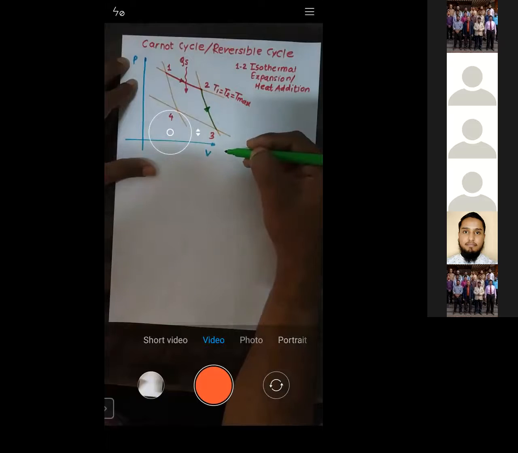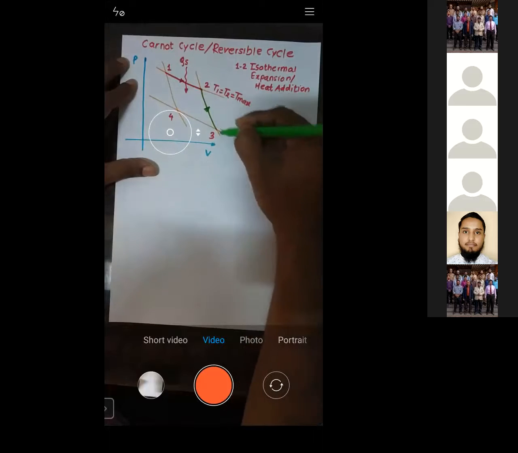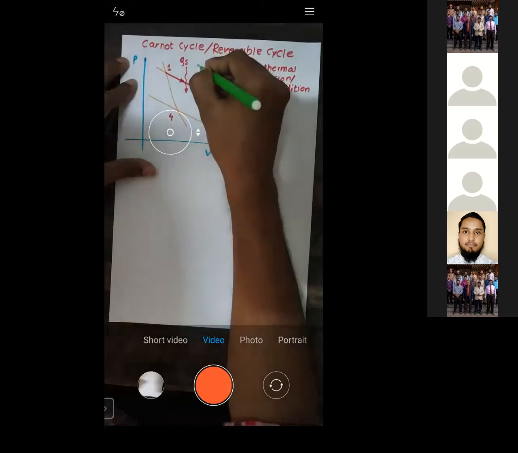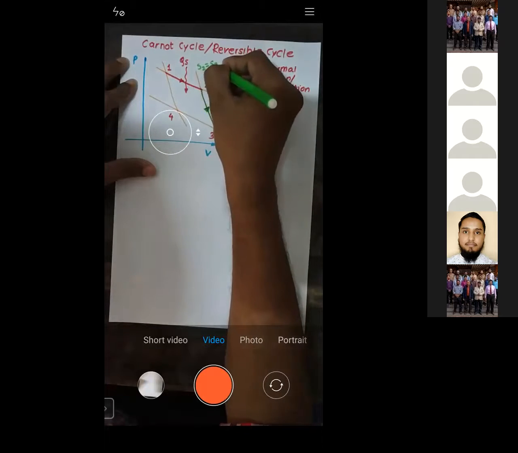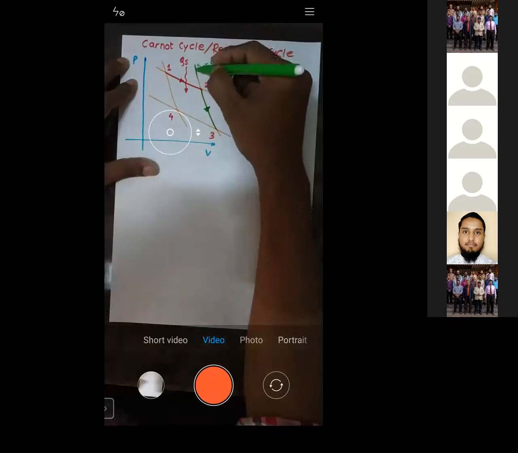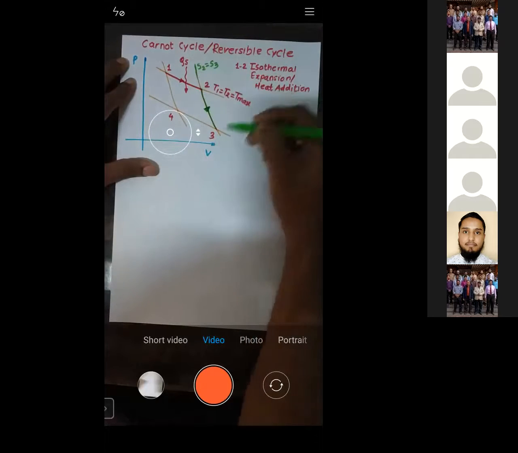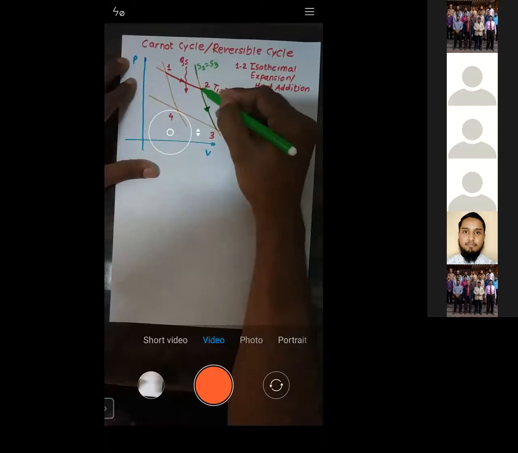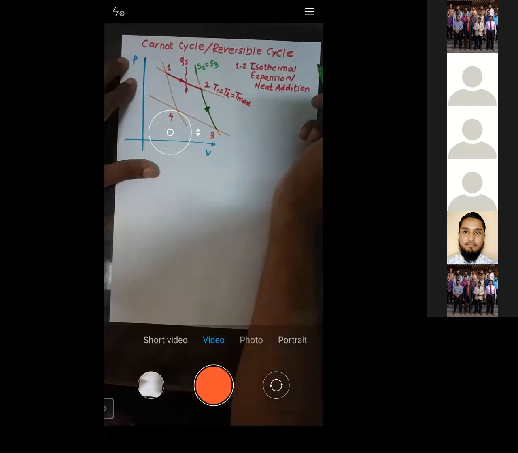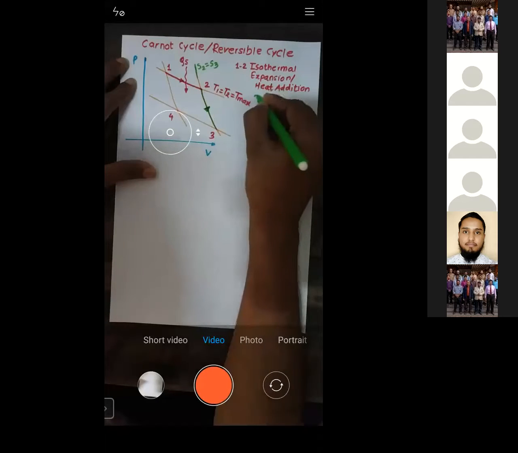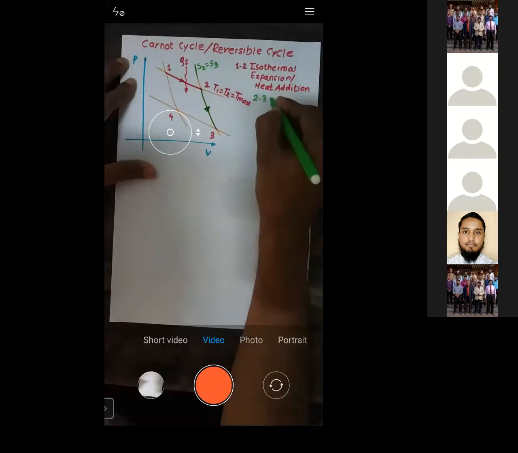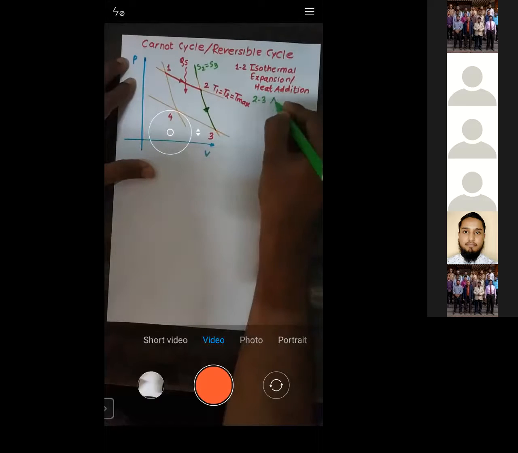If you measure the entropy at any point on this line, it is the same. If you measure S2, it is equal to S3. At any point on this line, the entropy is constant, that is S2 is equal to S3. So this process 2 to 3 is said to be isentropic, or this is also known as adiabatic.